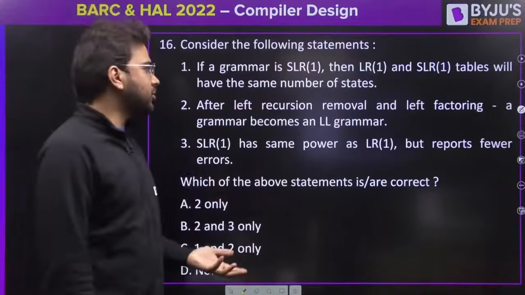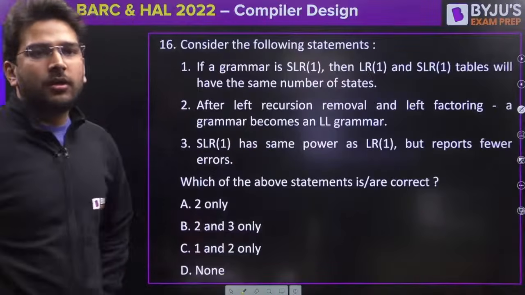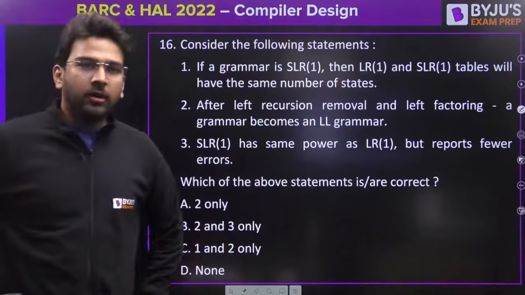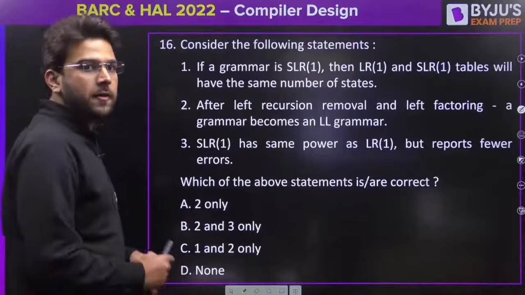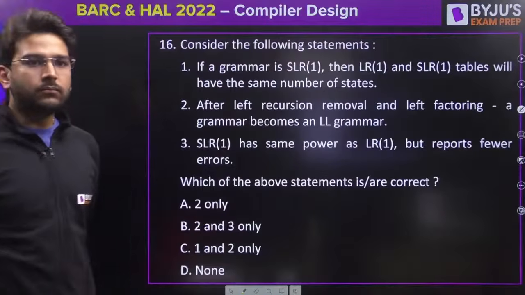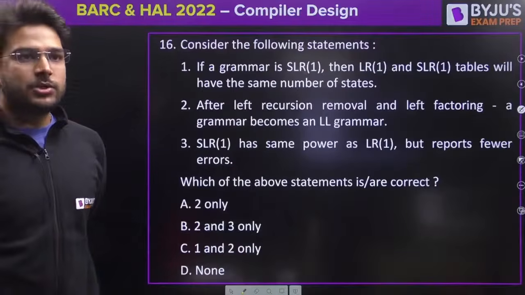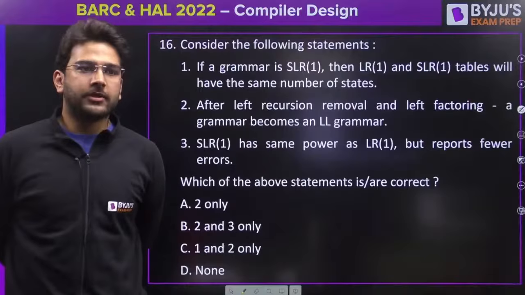So statement type of questions definitely you can expect, and numericals you can expect from other subjects like operating system, and you have COA. From these subjects you can expect the numerical questions. Yes, answer this one now. Question number 16. What should be the answer, guys?